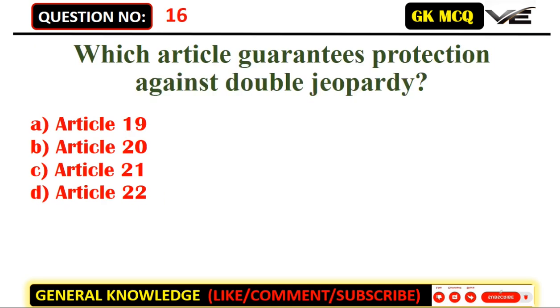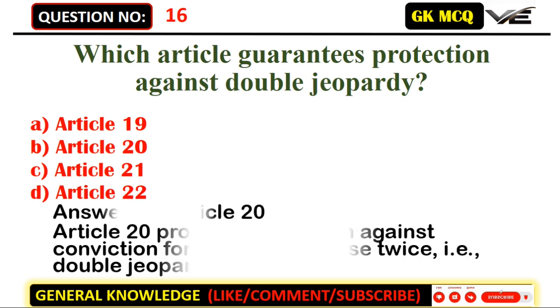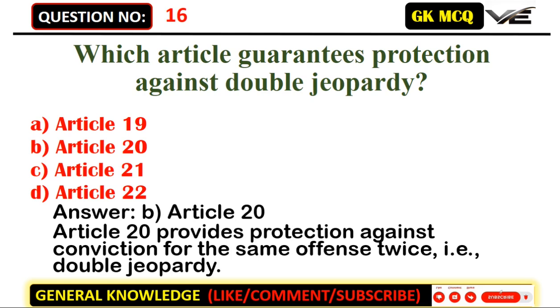Which article guarantees protection against double jeopardy? A. Article 19. B. Article 20. C. Article 21. D. Article 22. Answer: B. Article 20. Article 20 provides protection against conviction for the same offence twice, that is, double jeopardy.